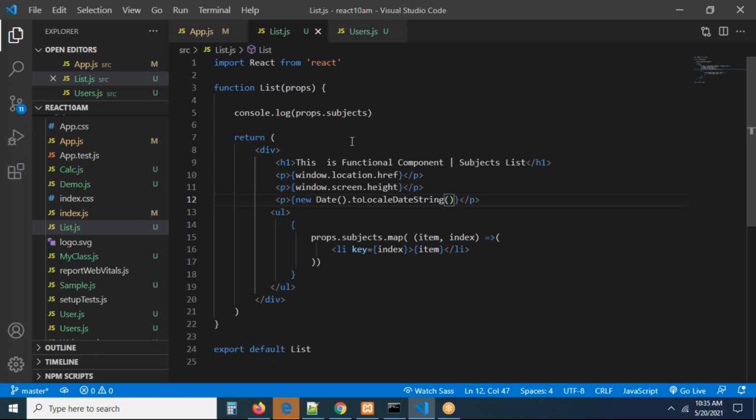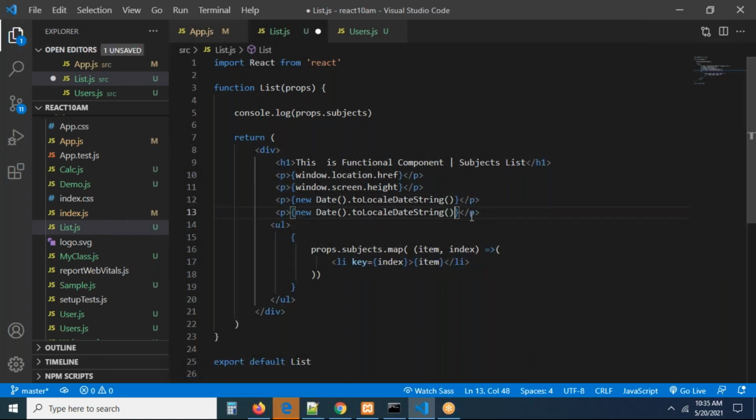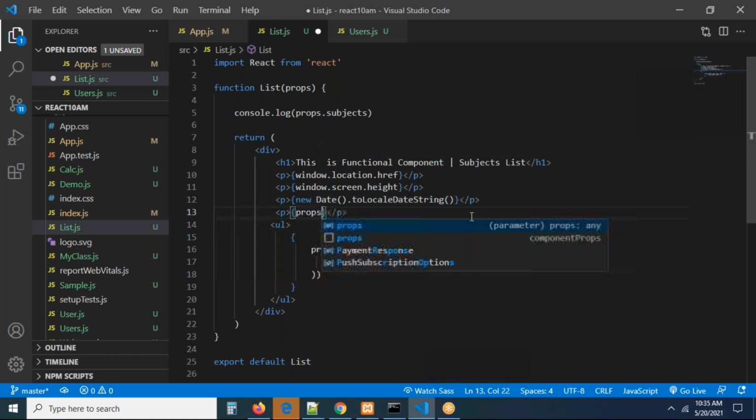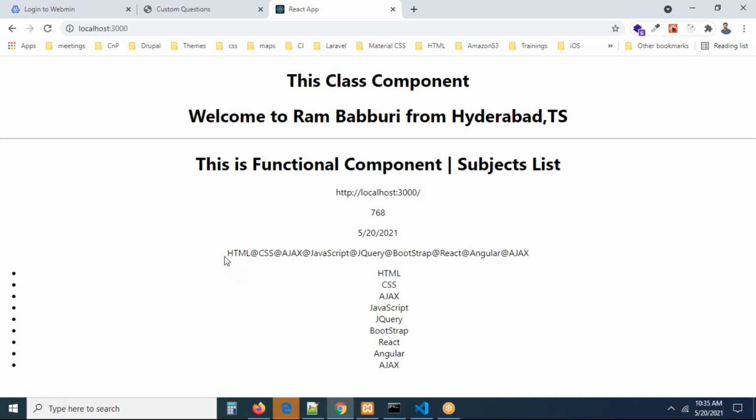So we have subjects, right? I want to split this with a join method. So now you can see, you can go something like this, props.subjects.join method. Directly we can use them. There is no restriction for the join method. I'm going to use the @ symbol for separating the values. Now you can see all the values will be separated with the @ symbol.